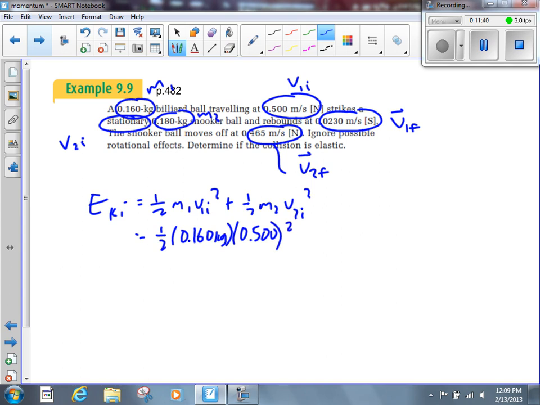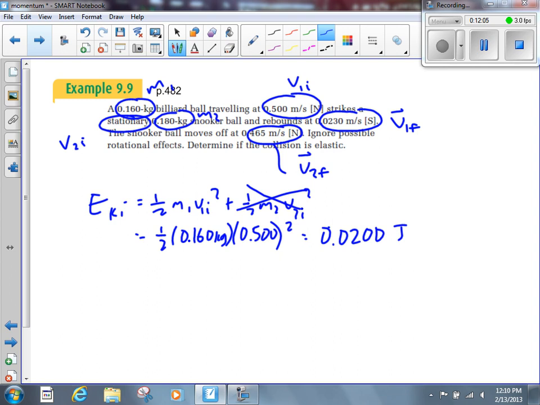Let's square that. v2I is equal to 0, so let's just cross off that entire term. 0.5 squared is 0.25 times 0.08 is 0.02, I think. 0.0200 joules. That's the initial kinetic energy.